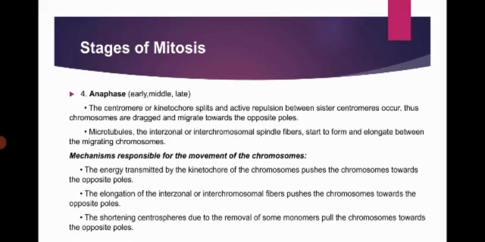Mechanics responsible for the movement of chromosomes. The energy transmitted by the kinetochore of the chromosomes pushes the chromosomes towards the opposite poles. The elongation of the interzonal or interchromosomal fibers pushes the chromosomes towards the opposite poles. The shortening of centromeres due to the removal of some monomers pulls the chromosomes toward the opposite poles.